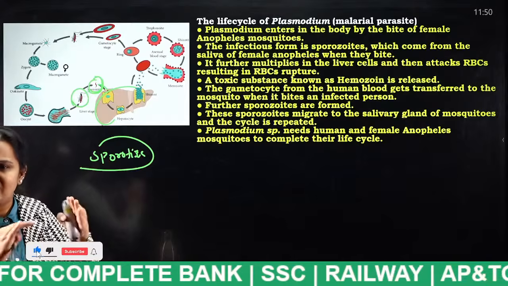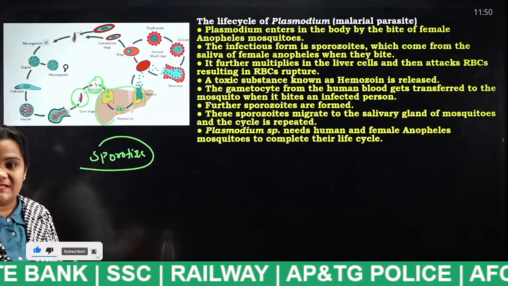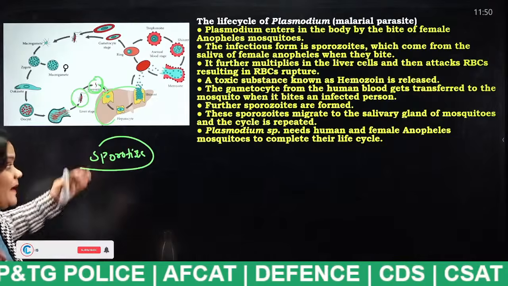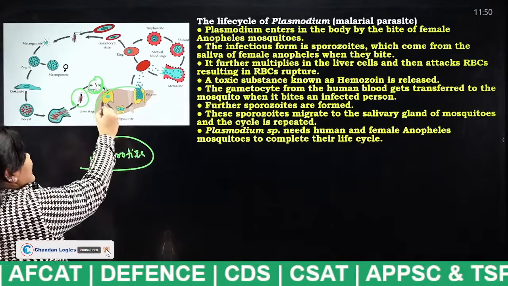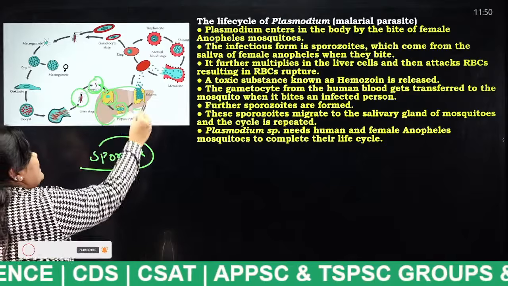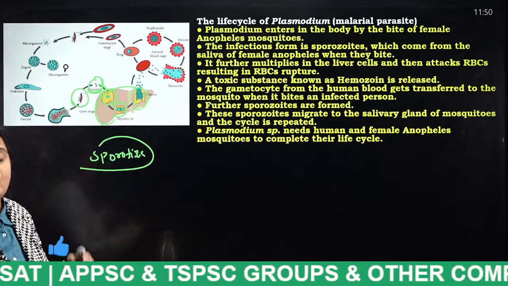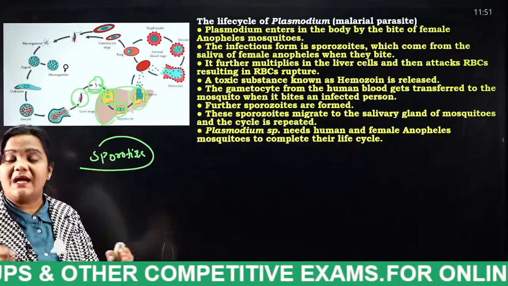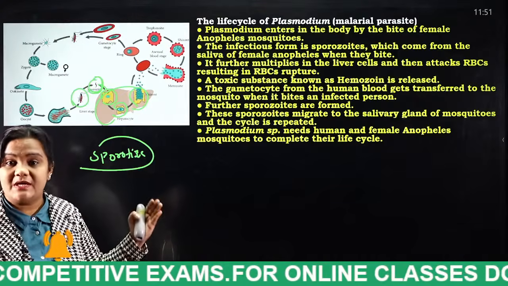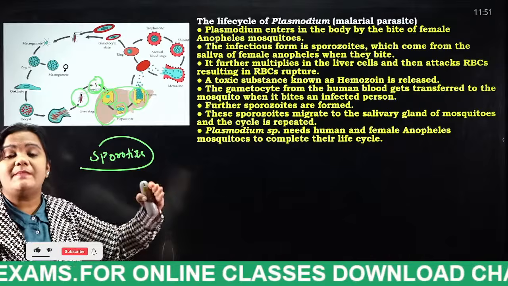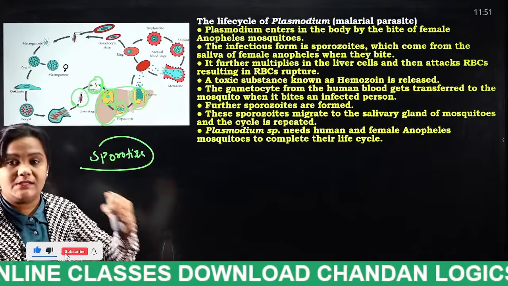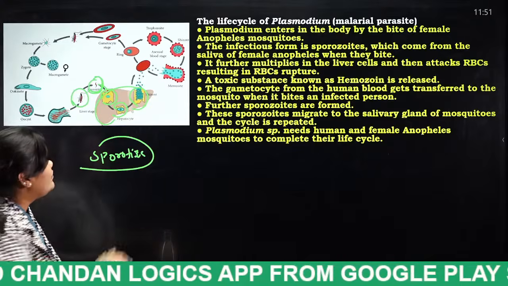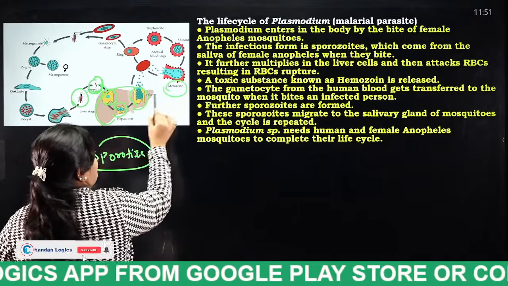So what happens in the liver cells, students? In the liver cells, these sporozoites will be multiplied. Okay, when you look here in the liver cell, these sporozoites will be multiplied, and after the liver cell bursts, they will again multiply into a number of sporozoites. And what is that form known as, students? Merozoite.